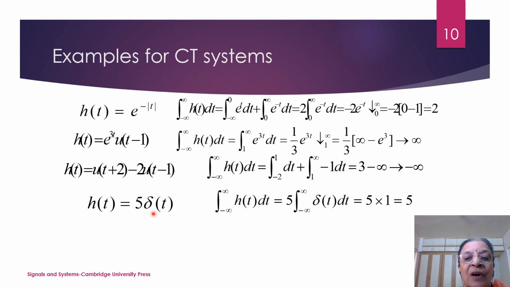Then h of t is 5 into delta t. So it will be just 5 times integration from minus infinity to infinity of delta t dt. So it will be equal to 5. So this is bounded, this is also bounded, but these two go unbounded, because the impulse response is not 0 for t less than 0.